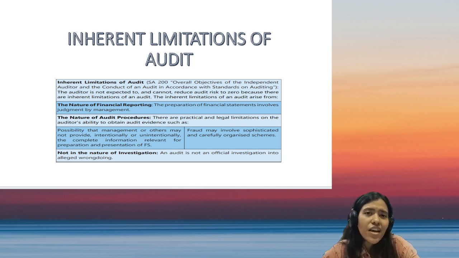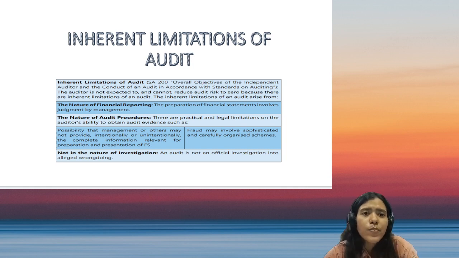So in these kinds of cases, the auditor cannot assure that the PPE being displayed is correct or not, because from his point of view, he feels it is not correct. But at the same time, he can just explain his view to the management and ask for their reasonability basis. He cannot go to the management and ask them to change the method, because the discretion of the method has been allowed by Ind AS itself. So herein he cannot give an absolute assurance, because as per his opinion the PPE is not correct, but as per the client's opinion the PPE is correct.